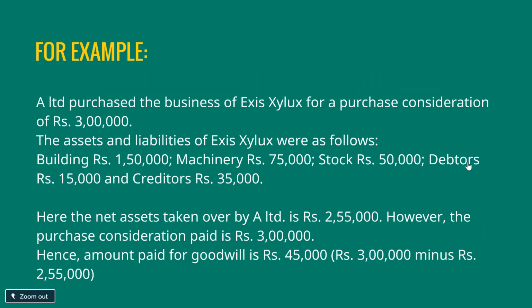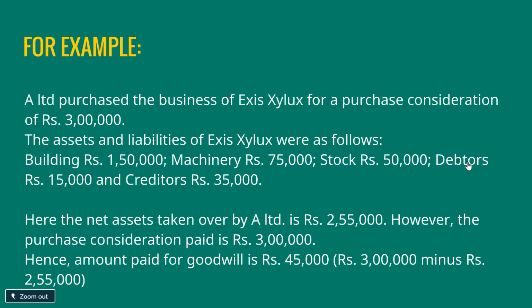This can be demonstrated with the help of an example. Let's say A Limited purchases the business of Exits Xilex for a purchase consideration of rupees 3 lakh. The assets and liabilities of Exits Xilex were as follows. Building is rupees 1,50,000, machinery rupees 75,000, stock rupees 50,000, debtors rupees 15,000, and creditors rupees 35,000.